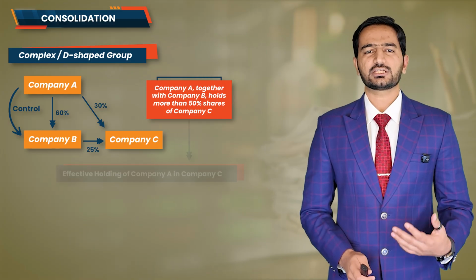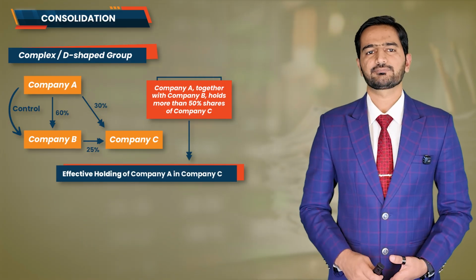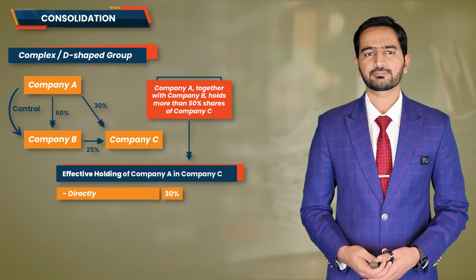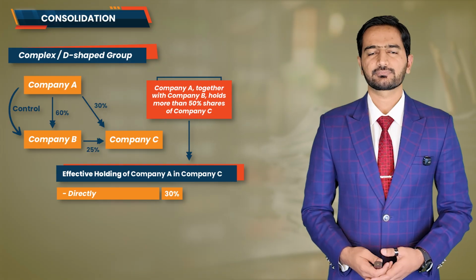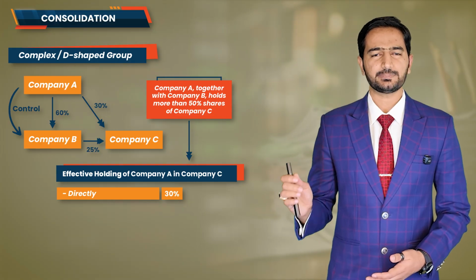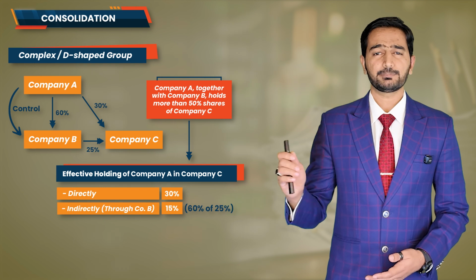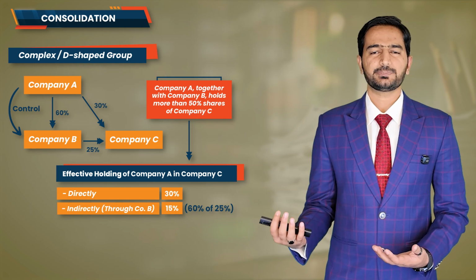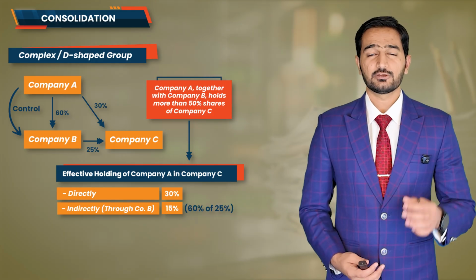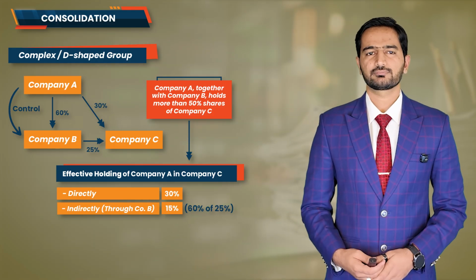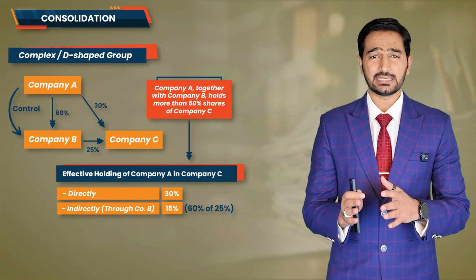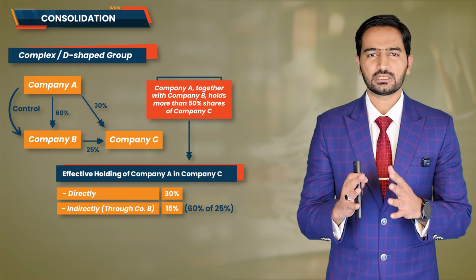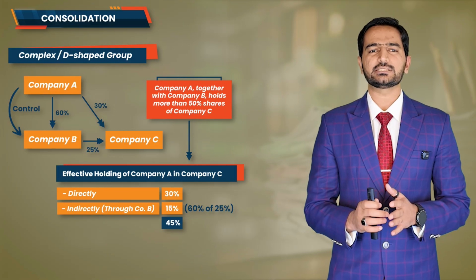Now let's calculate the effective holding of company A in company C. Company A has 30% direct shareholding. That's simple. But what about indirect holding? Company A owns 60% of company B and company B owns 25% of company C. So we calculate 60% of 25%, which is 15% indirect holding. Add the 15% indirect holding to the 30% direct holding and you get 45% effective holding in company C.